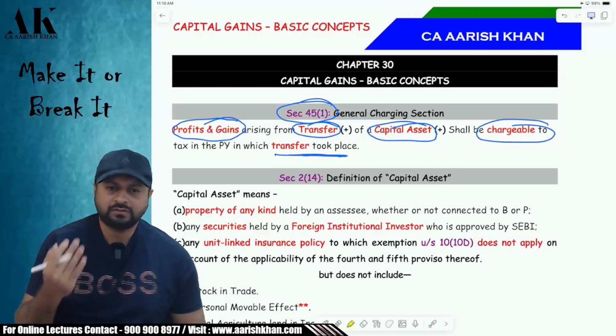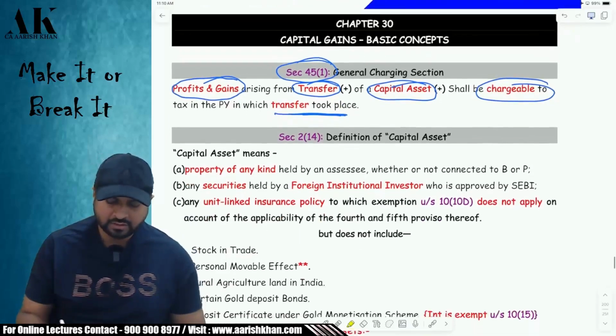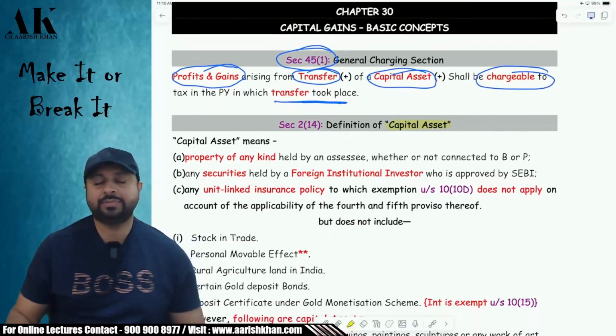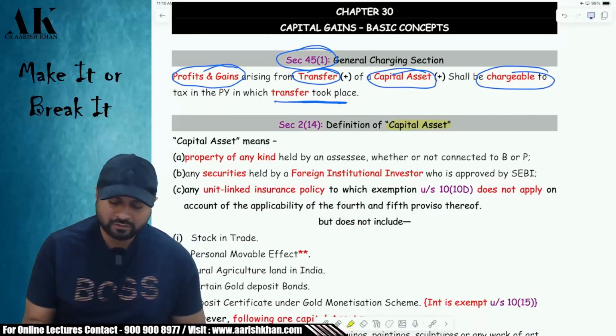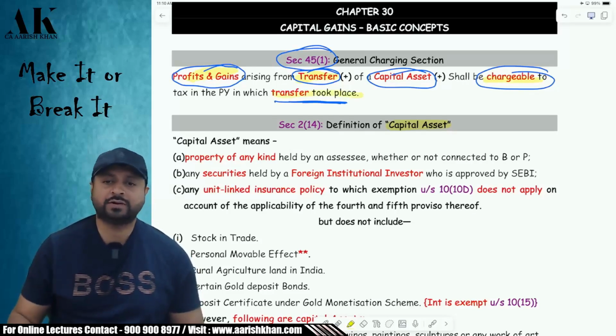Now, we need to understand the meaning of each and every term one by one. First of all, what do I mean by the term capital asset? Then we will see what you mean by the term transfer. Then we'll see what you mean by the term profits and gains. Then we'll see what you mean by the term chargeable in the year in which transfer took place. So all four points we need to analyze one by one.